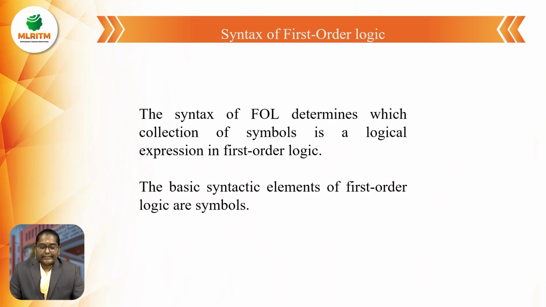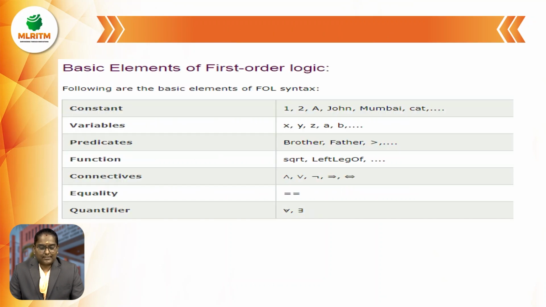Next, the syntax of FOL, first order logic, determines which collection of symbols is a logical expression in first order logic. The basic syntactic elements of first order logic are symbols. Constants: 1, 2, a, names like John, Mumbai, cat, etc. Variables: x, y, a, b, c and so on.